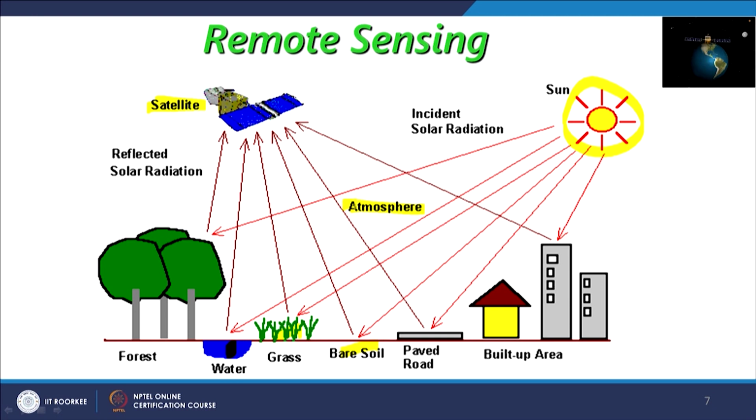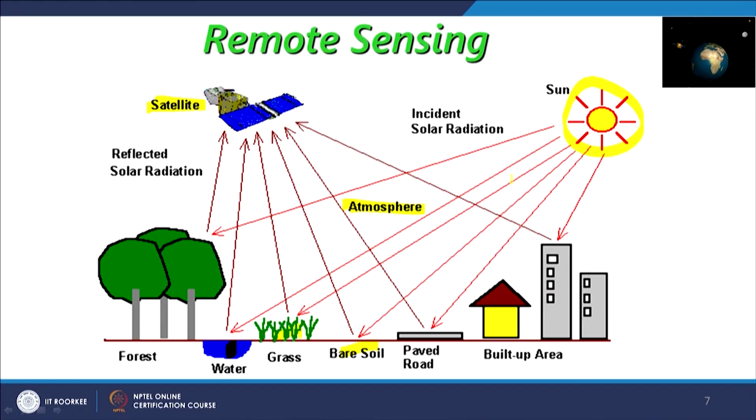And this atmosphere plays a very important role in the field of remote sensing, because though the solar energy is coming through the atmosphere, the entire energy is not reaching the earth, and in the same way when it is reflected back to the satellite, the entire reflection or emission does not reach the satellite, because in between there is atmosphere.